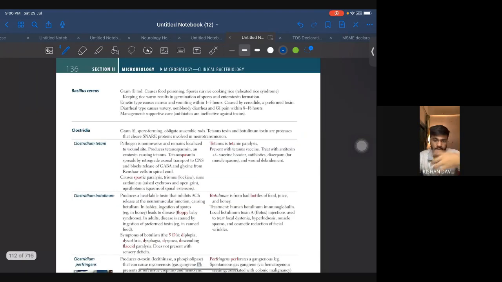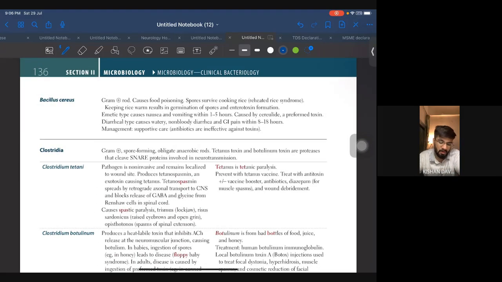All right. Moving on to Bacillus cereus, another gram-positive rod, causes food poisoning. Now, the only case that will be given to you in Bacillus cereus is reheating of rice, and after that it is consumed.